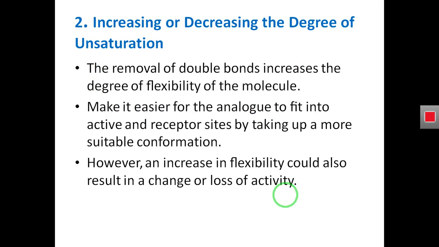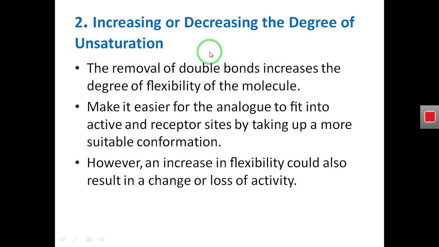So now we will see how we can change the size and the shape of the compound by increasing or decreasing the degree of unsaturation, or how we can change the biological activity of a compound by changing its size and shape, by changing the degree of unsaturation of the compound. First of all, we have to understand what this unsaturation is.